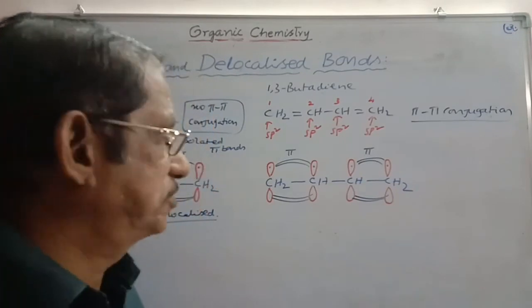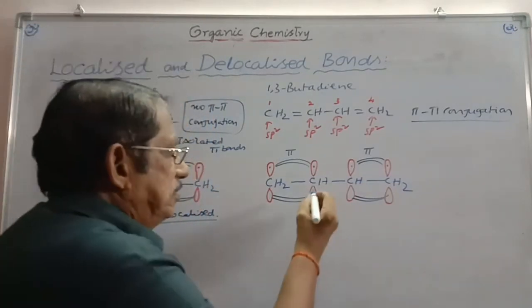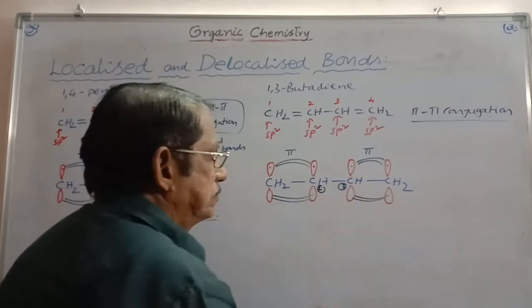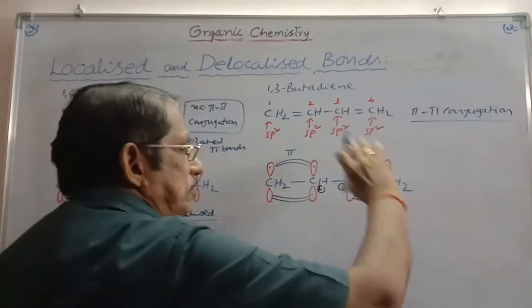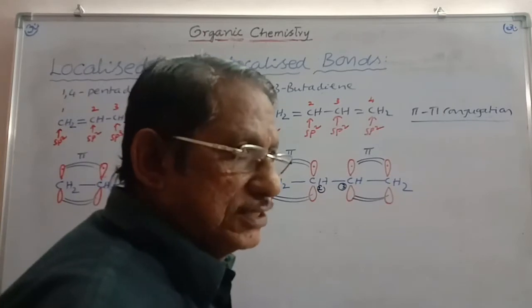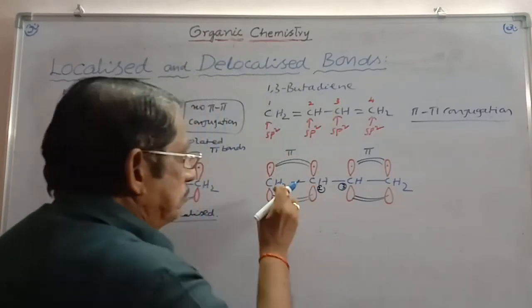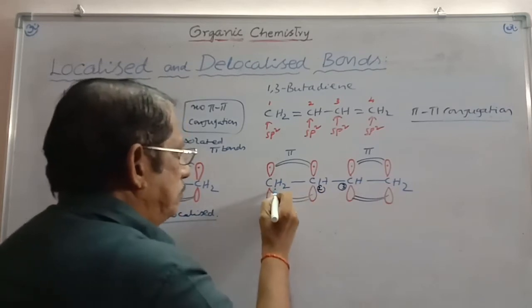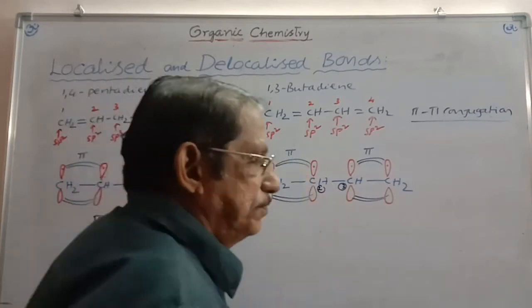Then doubt arises. This is the 2nd carbon, this is the 3rd carbon. Between 3 and 4, you are taking the overlapping of the p orbitals containing 1 electron each. Between 1 and 2, 2 is adjacent to 1, and thereby you are also taking overlapping between these two.